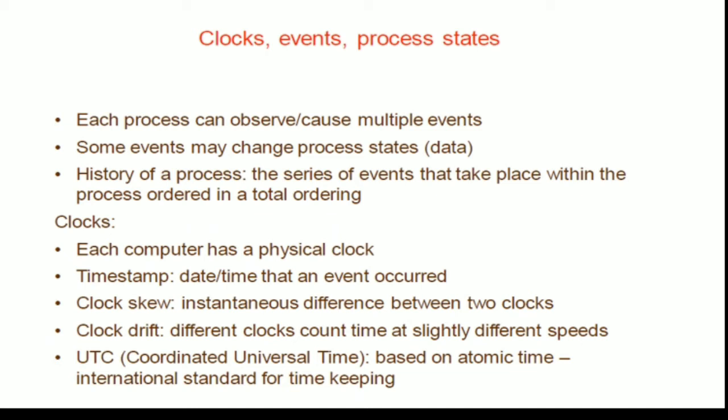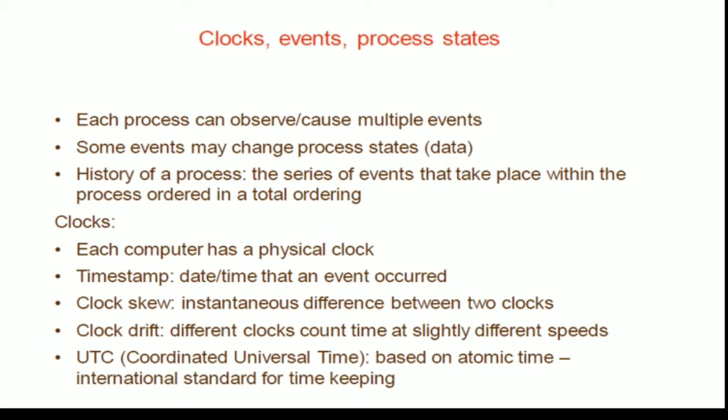Next is the clocks. So to order these events and to maintain the time, we need clocks. So every computer has a physical clock embedded in it. Now this physical clock will timestamp the date and the time that an event is happening. But this physical clock is not the same time in all the computers.